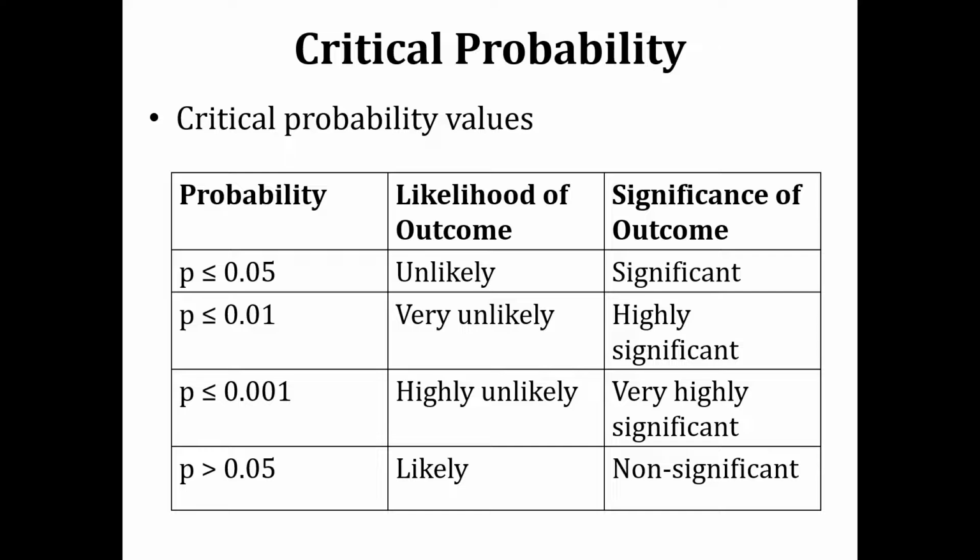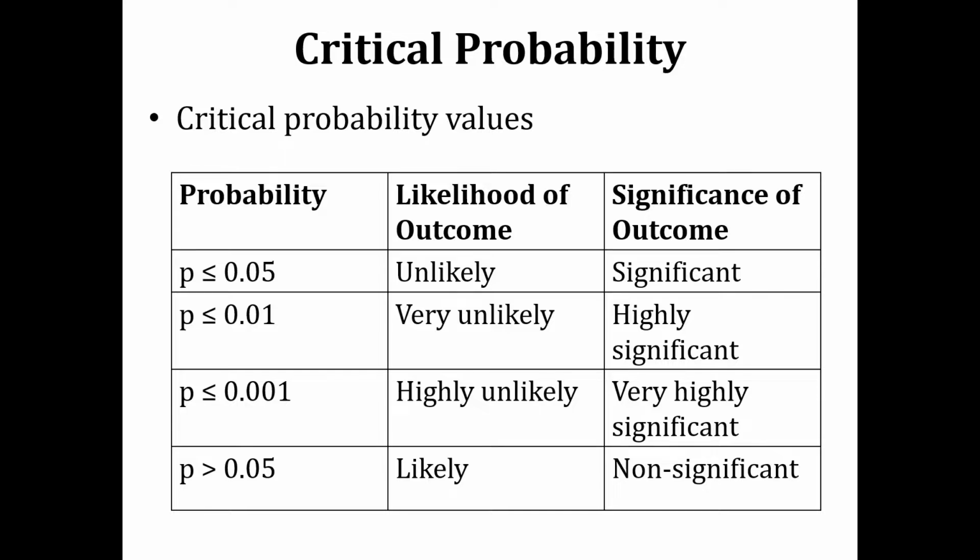And then we have the next threshold level, that if the probability is less than 0.001, then that outcome is said to be highly unlikely, right? And if that outcome occurs, this is said to be very highly significant, right? Why are we emphasizing this word significant so much?